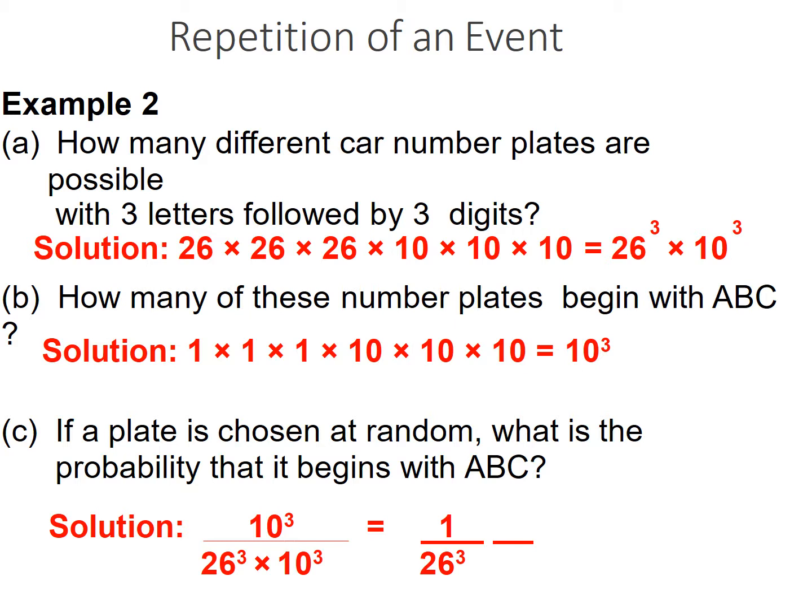Again, if a plate is chosen at random, what is the probability that it begins with A, B, C? It's a very difficult thing actually. We'll take an example. Now we know how many combinations there are in total: 26 to the power 3 into 10 to the power 3. This is the whole set. Now we find the probability of getting A, B, C defined. If it is fixed, then it is 1 divided by 26 to the power 3. So it's a very small amount.